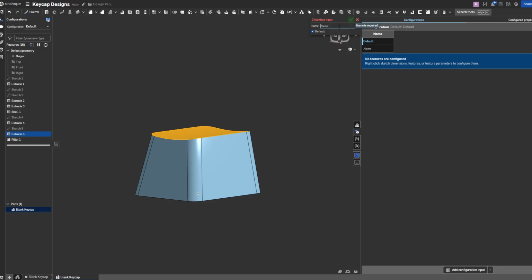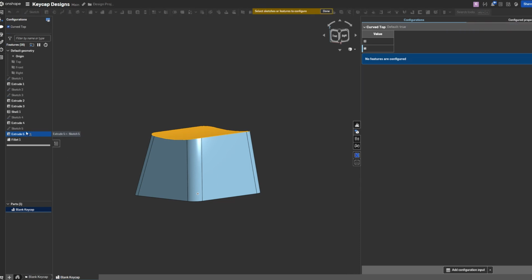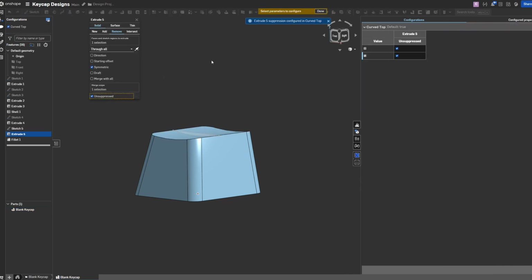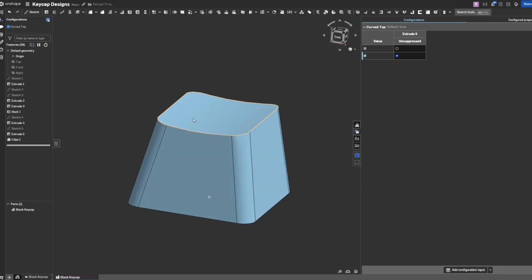One more cool feature of Onshape is configurations. I can easily suppress or get rid of the curved cutout on top of the keycap if I want it flat. But what if I also want to keep the option of a curved top if I want to print another one later? If I make a configuration, I can just suppress that feature with a toggle button. That way I have both part representations present in this Part Studio without having to completely redesign anything.